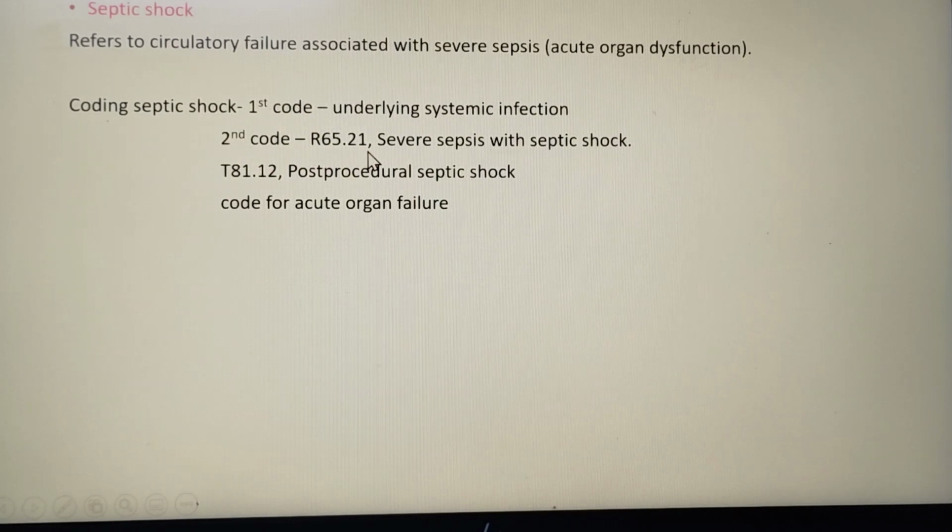The second code will be the severe sepsis with septic shock. So this is the code for severe sepsis with septic shock. And if it is post-procedural shock, then we have to code this code. And if any associated organ dysfunction is present, then we have to code that organ failure also. So for septic shock, we will get these codes: first the systemic infection, then the severe septic shock code, then the acute organ failure codes. This is the code for septic shock.